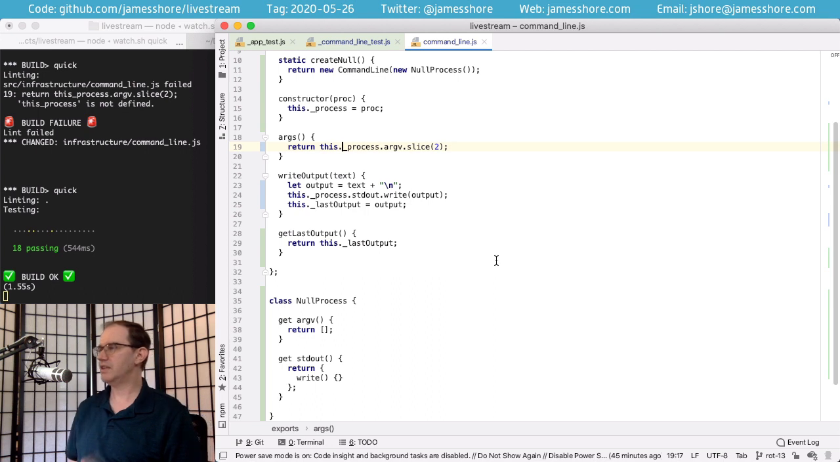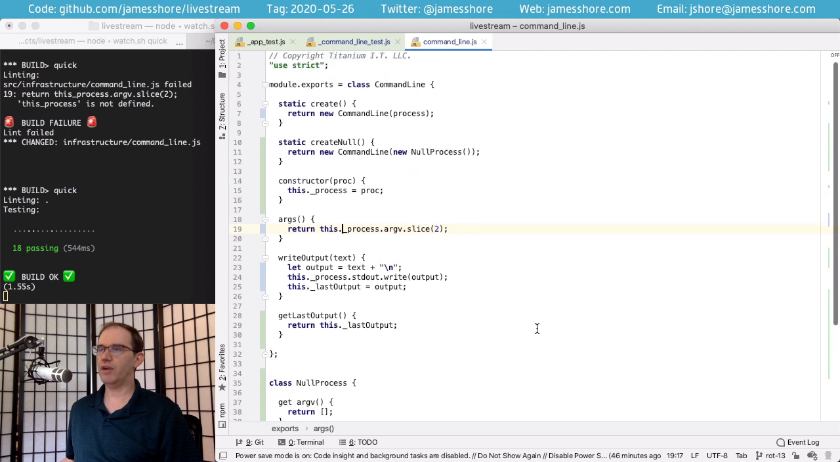Franz Amador says, still not clear why this is better than passing in standard out, which might instead be a spy. Well, again, this is how the code's already implemented. It's implemented with a test double, which is a spy. But that code doesn't fail when we change the behavior of our command line.